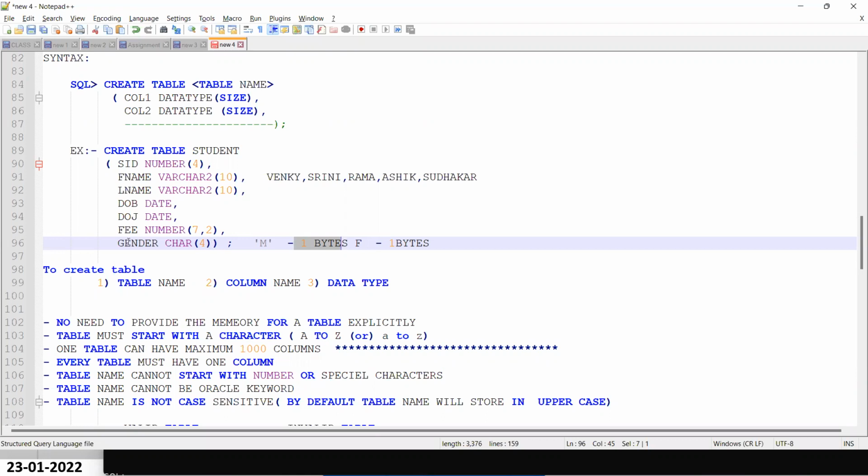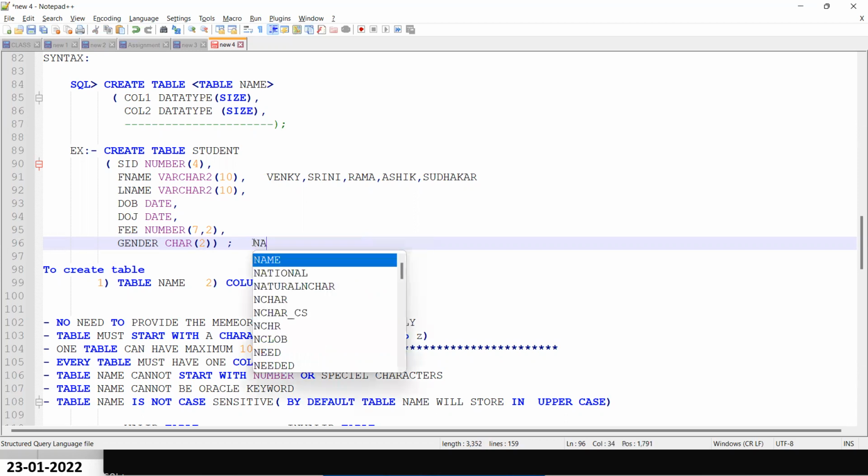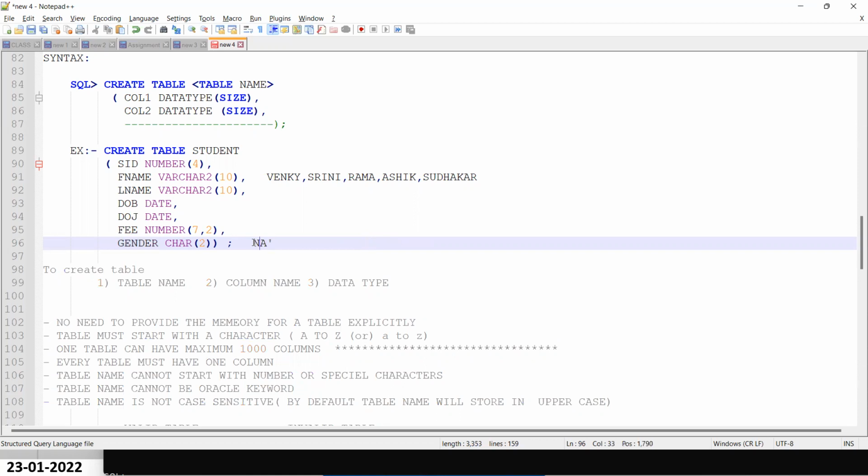So when you know that the column data, whatever you are inserting to the table, is fixed, then you have to use char and declare the size. Here you know that it is only 1 byte, so no need to declare more. For example, that column is always NA. Some people put none. So you know that it is always NA.